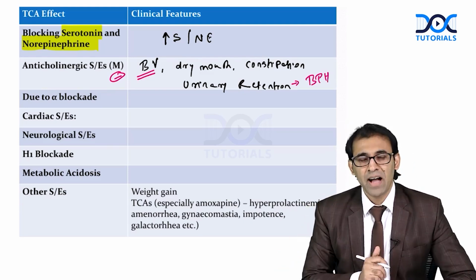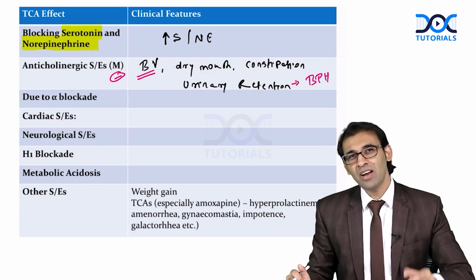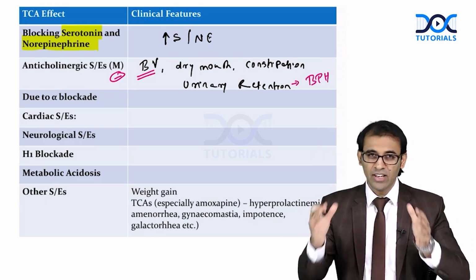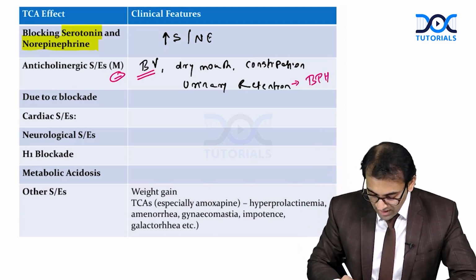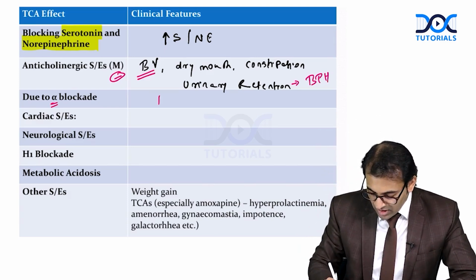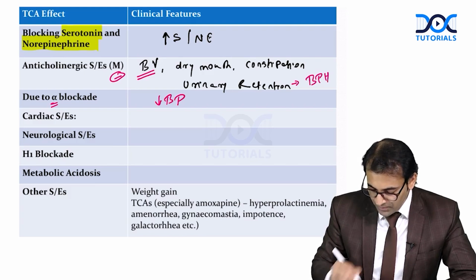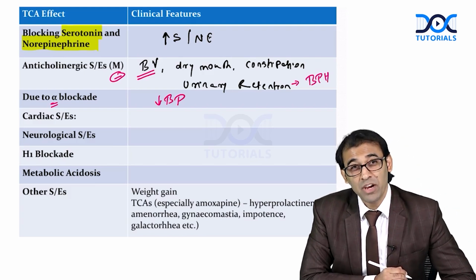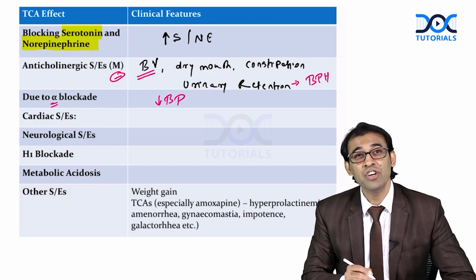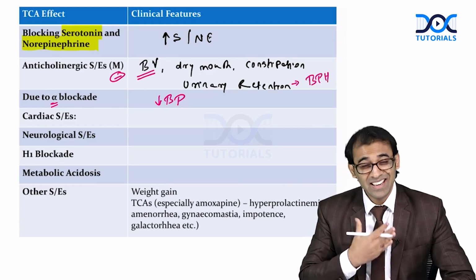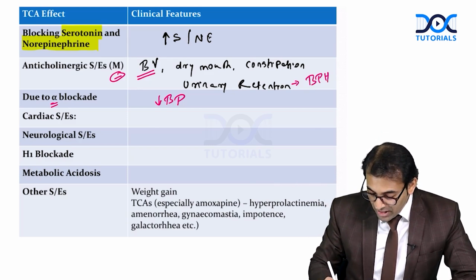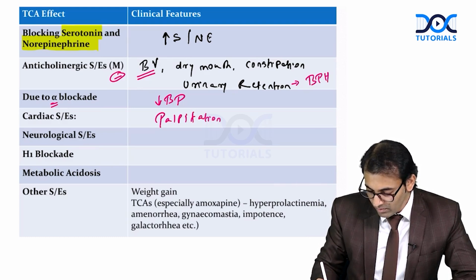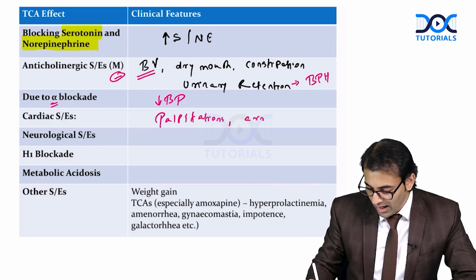Right. After that patient is complaining what? Doctor, after starting on your medication, now every time I'm having what? Lightheadedness. What is happening? Because of the alpha blockade, there is what? Hypotension. Now, what are the cardiac side effects? My patient is complaining that after using this medication, I am having palpitations, tachycardia, I am having arrhythmia also, right? So patient can have palpitations. You can write what? Arrhythmia.